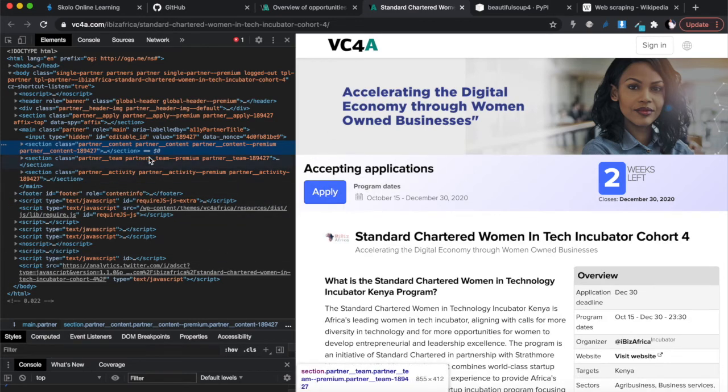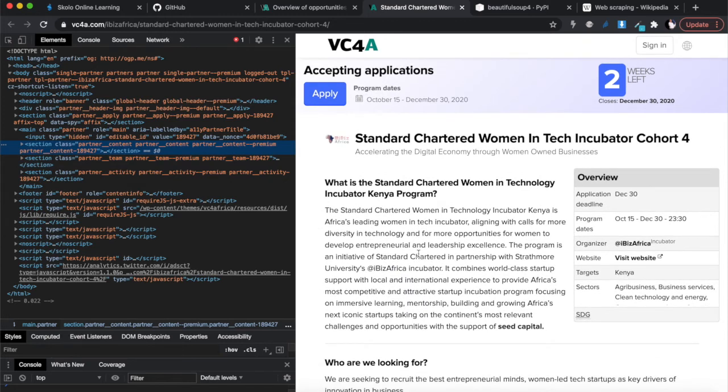So on this page, I want to extract a couple of things. I want to extract this whole paragraph here, and then I want to extract the website from this URL, so that I can SMS these things or email these things to myself: the website and the application deadline.